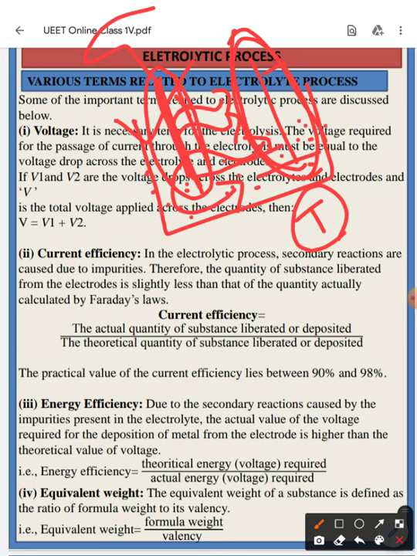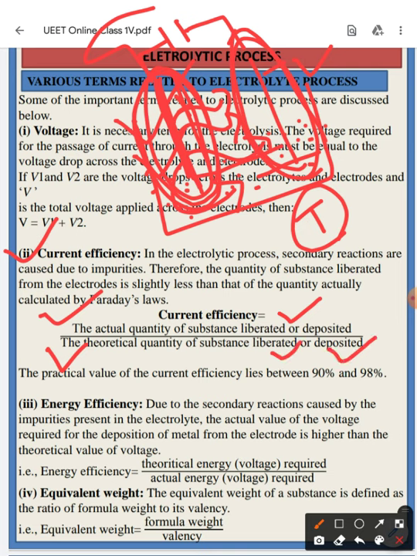So from that concept, practically, depending upon the quality of the material used as the anode for the electrolytic process, the voltage applied will extract the material from the anode and deposit it at the cathode terminal. So current efficiency is nothing but the actual quantity liberated or deposited divided by the theoretical quantity of substance liberated or deposited at the cathode.